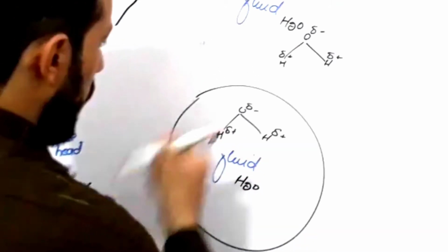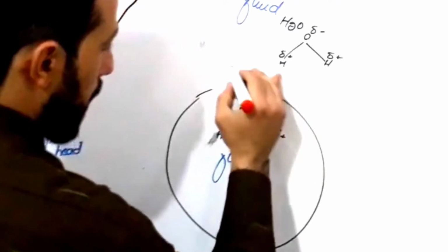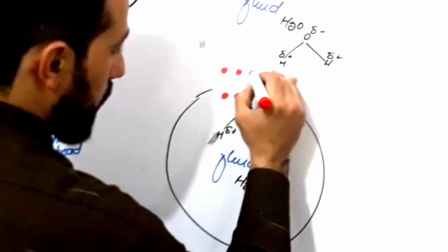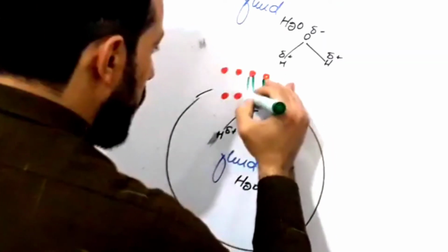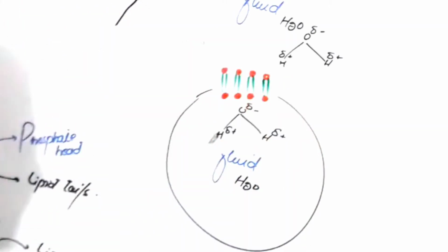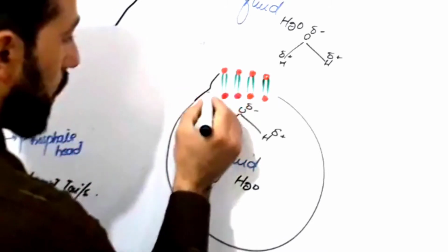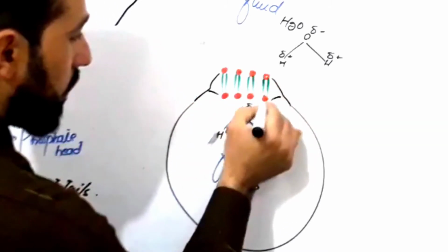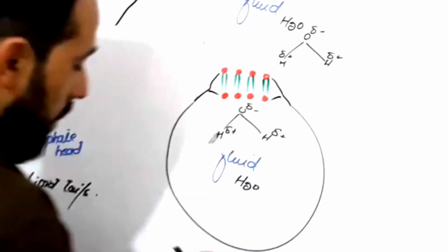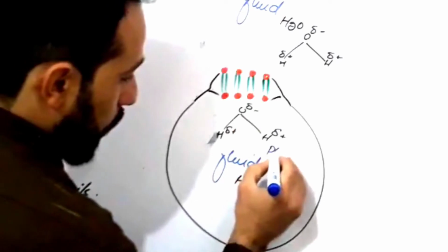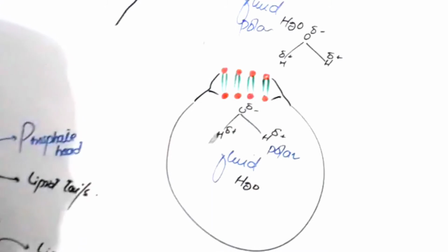And if we draw our cell membrane here, like this, right? This is our cell membrane, and these are the lipids. We have enlarged this little part of the cell membrane here, right? So you can see that inside the cell there are polar substances, and outside the cell there are polar substances.